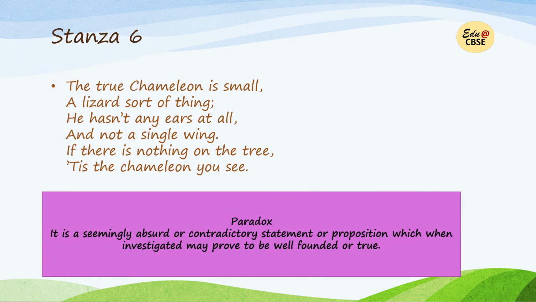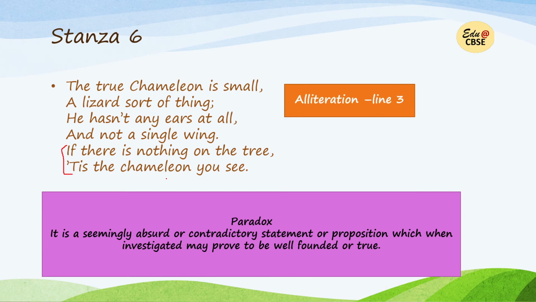Now, paradox. We have come to the last stanza, where there's a paradox. I already told you when I was explaining the stanza. If you see nothing on a tree, it's the chameleon you see. A paradox is a seemingly absurd or contradictory statement or proposition which, when investigated, may prove to be well founded or true. So statements may seem contradictory, but if they are investigated, they may turn out to be correct. So that is paradox. If there's a chameleon on the tree, obviously we won't be able to see it. So these lines are a paradox because seemingly they are true.